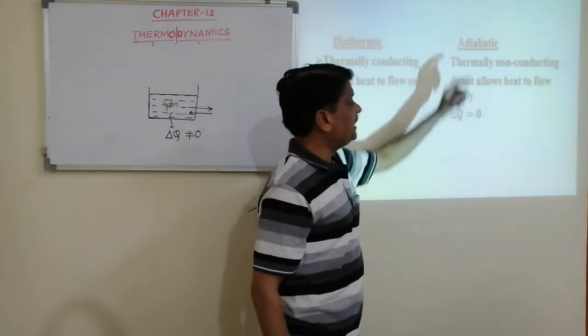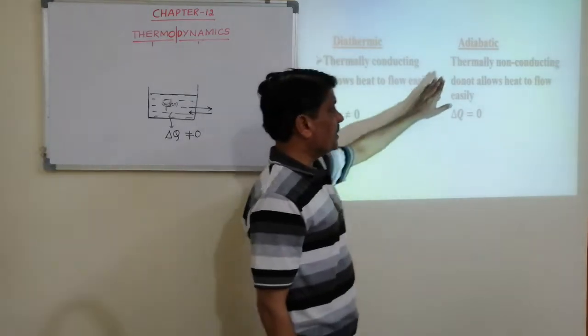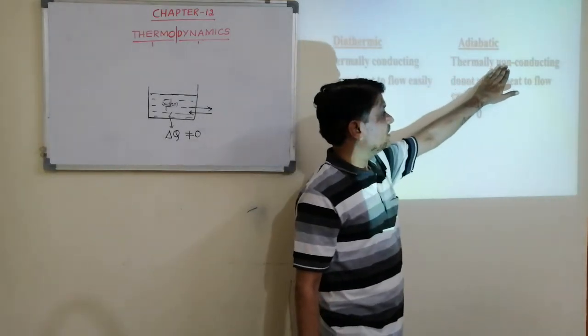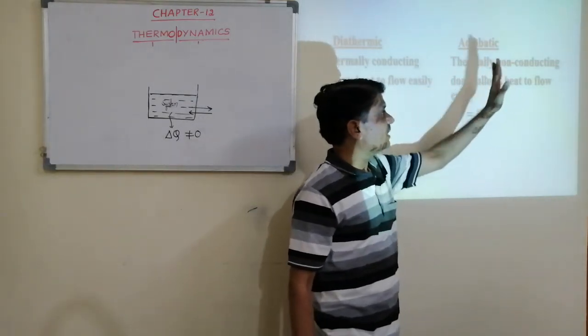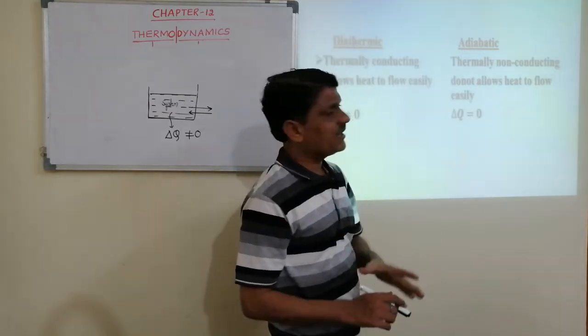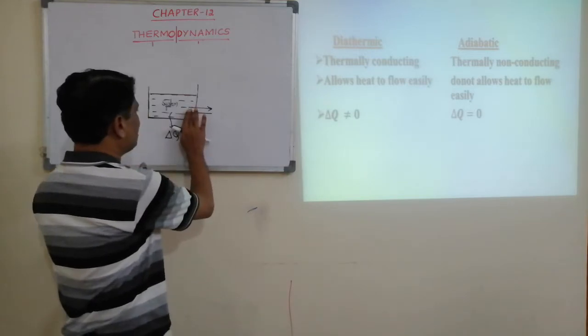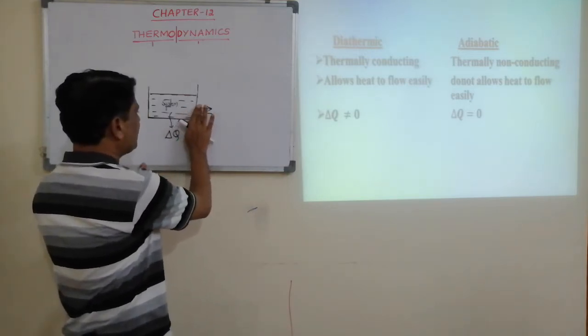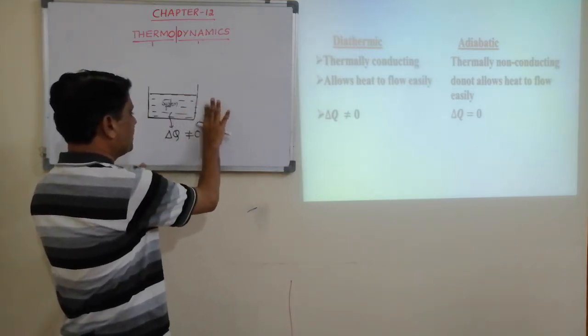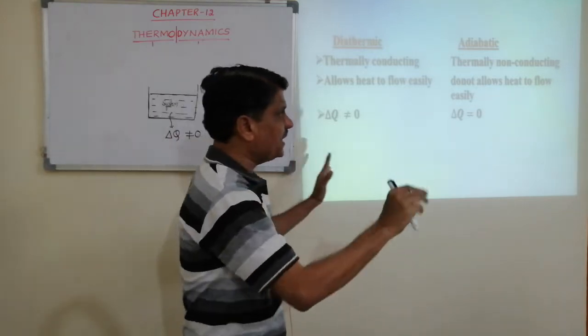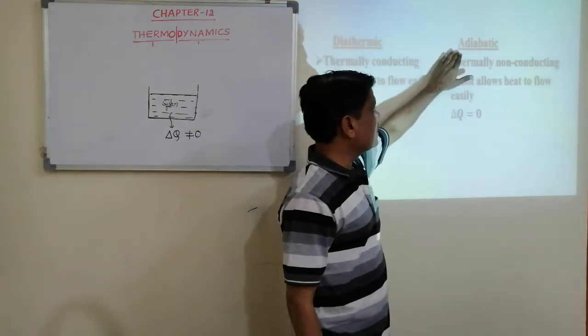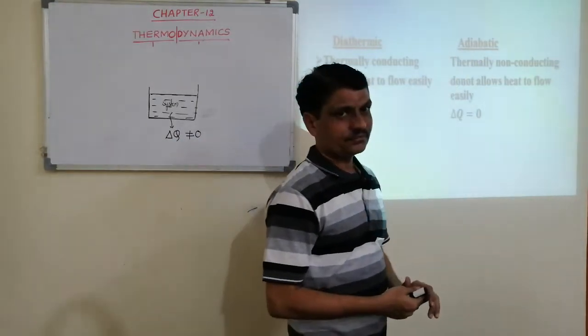Whereas an adiabatic boundary means the boundary which is non-conducting, not thermally conducting. Through that boundary heat energy cannot flow. The boundary through which no heat energy flows is called adiabatic.